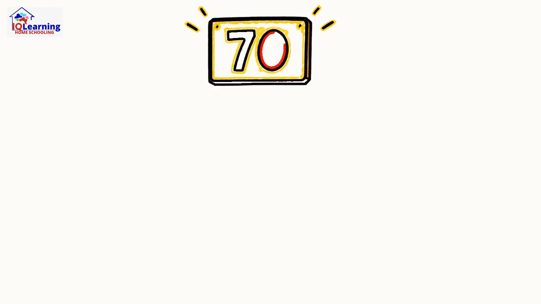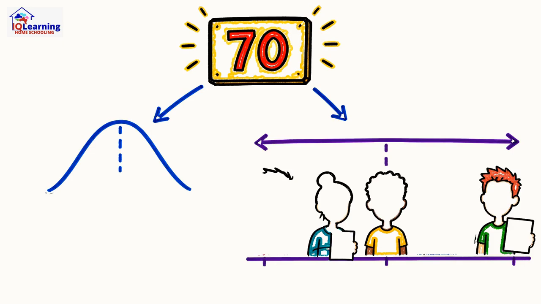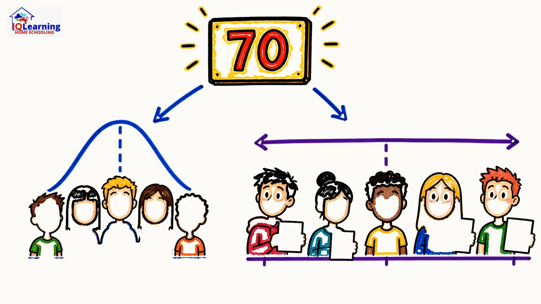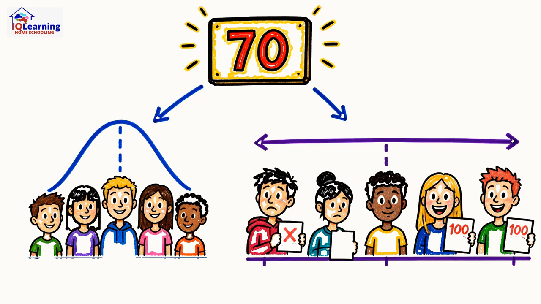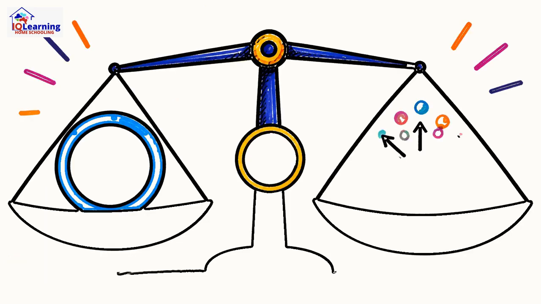If the average score on a test was 70%, what does that really tell you? Not much. One class could be clustered between 65 and 75%. Another could be a mix of students acing it and others failing, yet both have the same average. They're completely different stories. In statistics, the center is only half the picture.